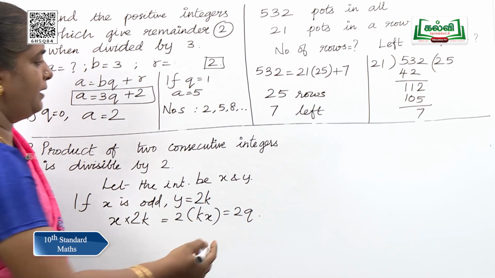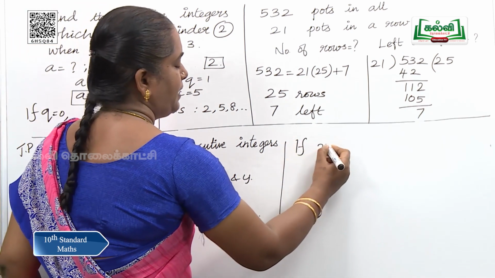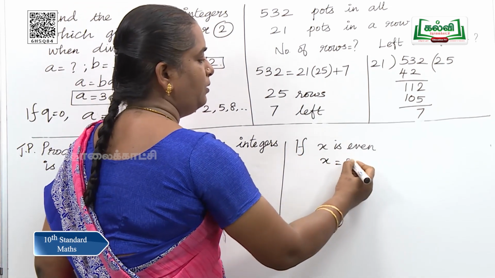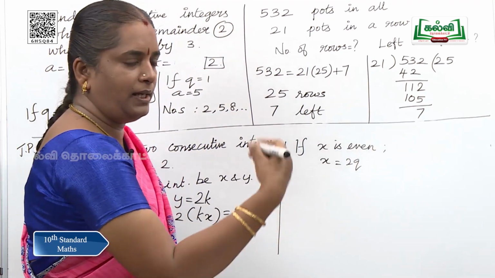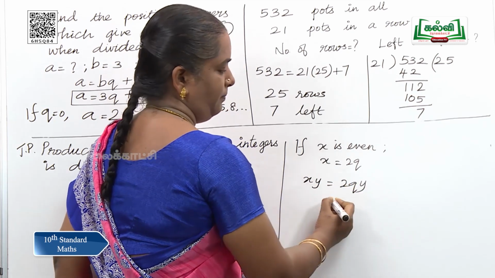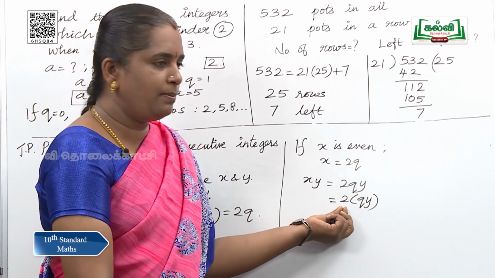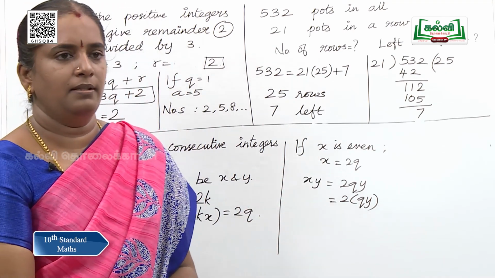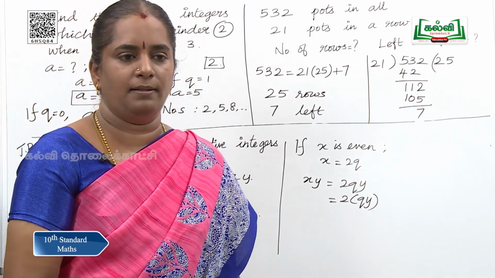If you take the other case, if x is even, it has the form x is equal to 2q. We do not bother about y, y is odd. So, if you multiply x and y, it becomes 2q into y or 2 into qy, which means this is divisible by 2. So, the product of any two consecutive integers is always divisible by 2. Let us go to the next sum.